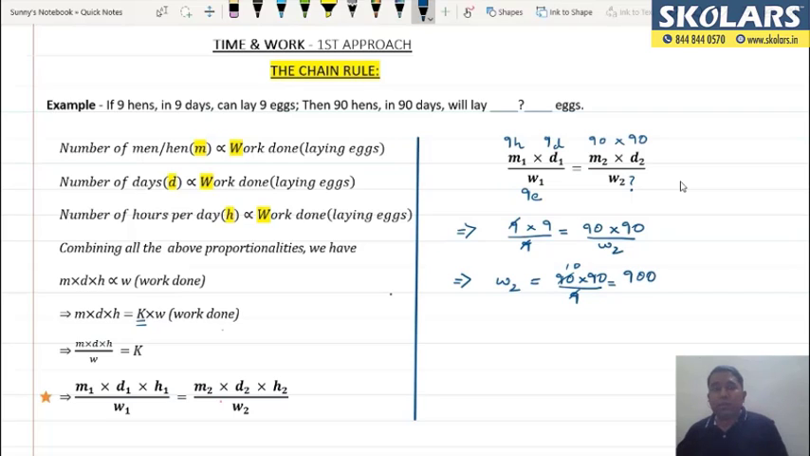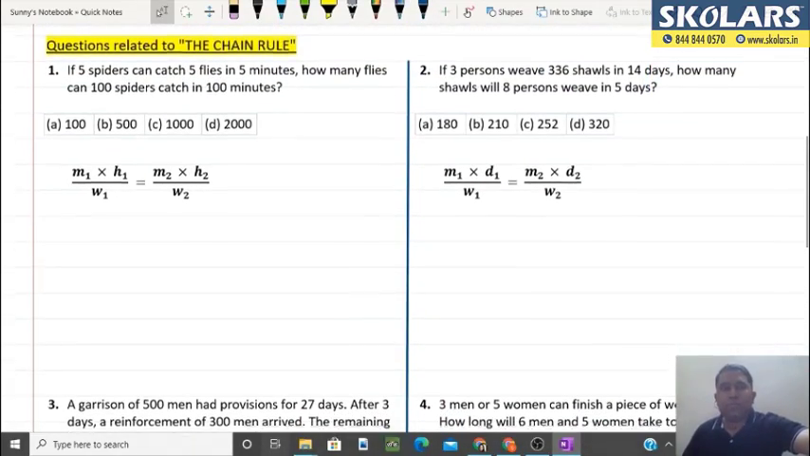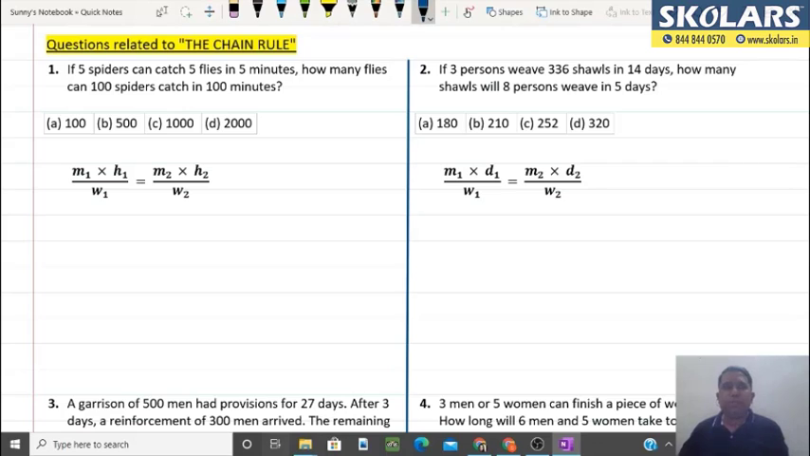तो 9 मुर्गियां अगर 9 दिनों में 9 अंडे देती हैं तो 90 मुर्गियां 90 दिनों में 900 eggs देंगी, right? So I hope the chain rule is very clear, and now let us move on to see certain problems जिनको पढ़ते ही साथ आप बता सकते हो कि इसमें chain rule ही लगेगा. So let us see the questions that are related to chain rule.